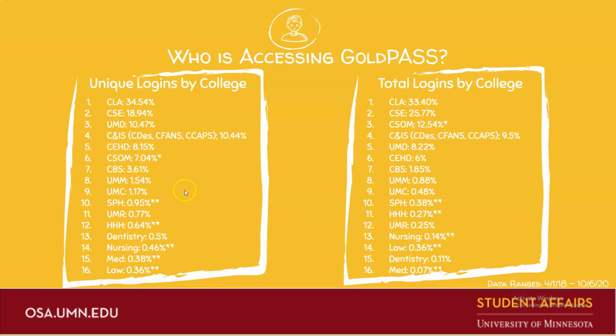And another important note are the colleges with a double asterisk next to them. These colleges don't strongly utilize Handshake in the same way that the other colleges listed here do, so their students are really finding GoldPASS through broad-based marketing or by happenstance.